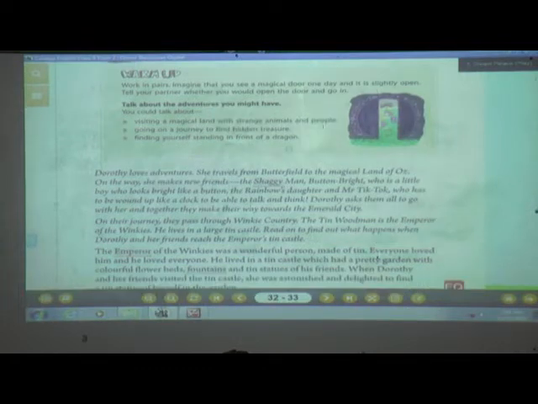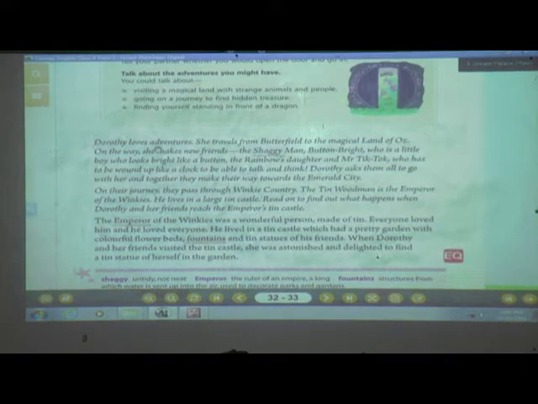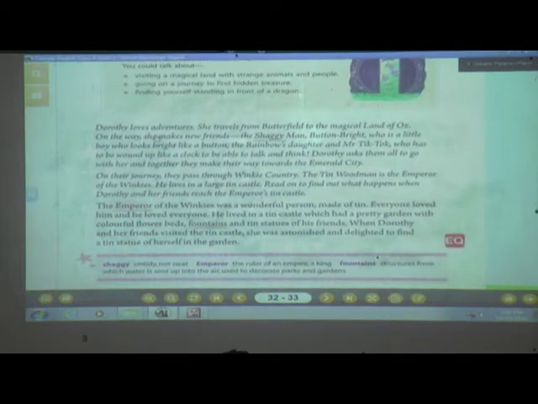Just imagine that you are in front of a dragon, then what will be your situation? So these are all the adventures which we experience. So Dorothy was that type of girl. She used to love adventure. This shows that Dorothy was a very bold girl. Now we will see what the introduction part is. I have already told you a little introduction of the lesson. What is that? That Dorothy loves adventure and she travels from where?